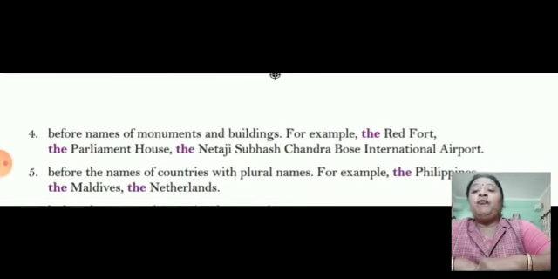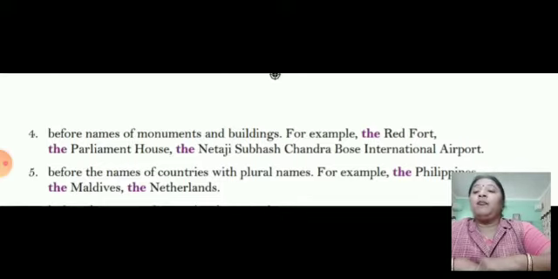Fourthly, before the names of monuments and buildings. For example, the Red Fort, the Parliament House, the Netaji Subhash Chandra Bose International Airport. So these all are the monuments and buildings or the places which are of great importance, so we have to use the article the before them.